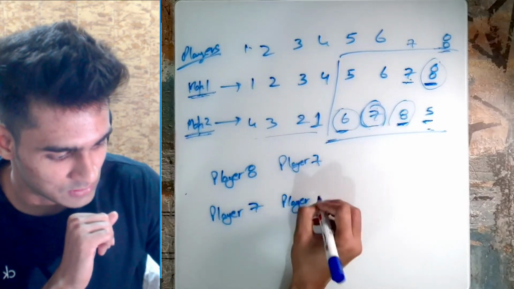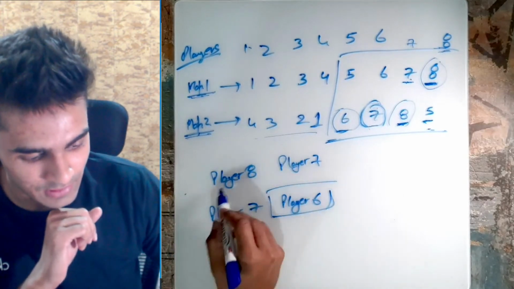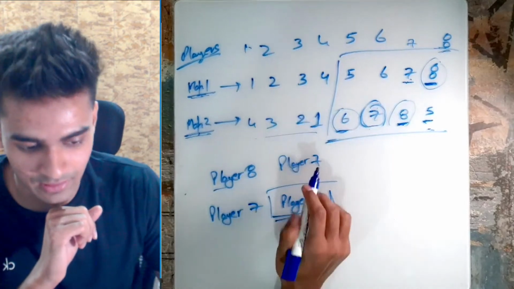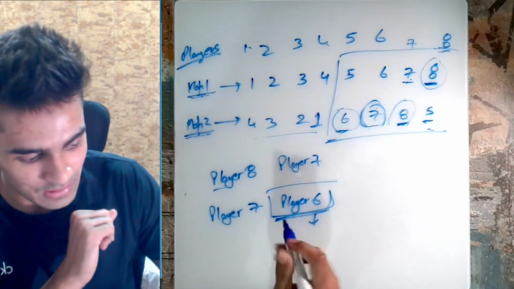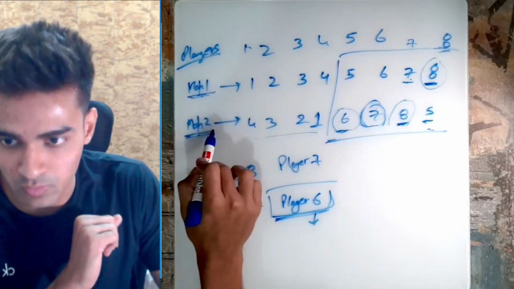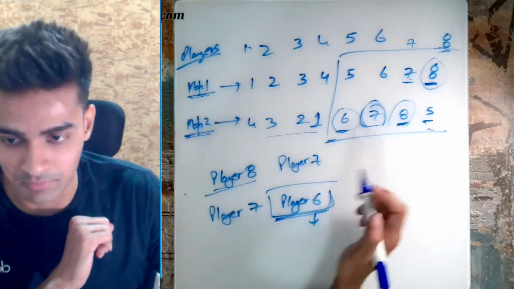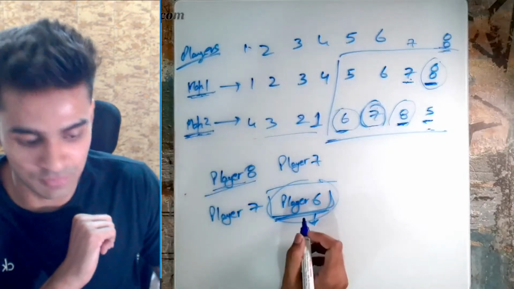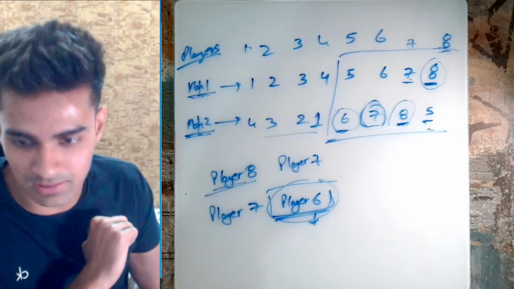That is player 6. Now, this player 6 will say that either it would have been player 8 here. Then we would have a complete set of 7, 8, and therefore there wouldn't be any other solution for this one. But since player 6 knows now that there is some value in map 2 which is of player 8 and I have a bigger value than that value in map 2, therefore I'll be able to win this game from player 8 if it comes to map 2. And since I can win from player 8, I can win from all the other players as well.